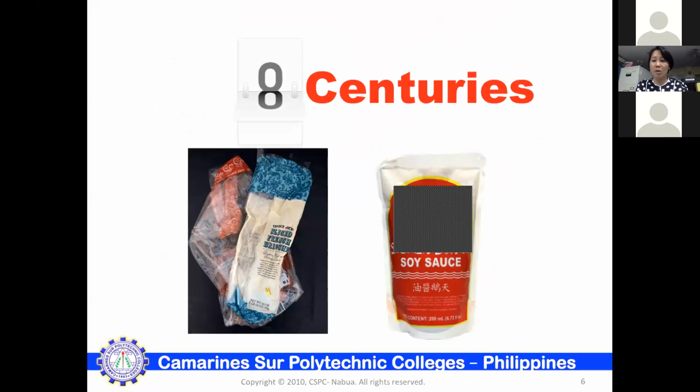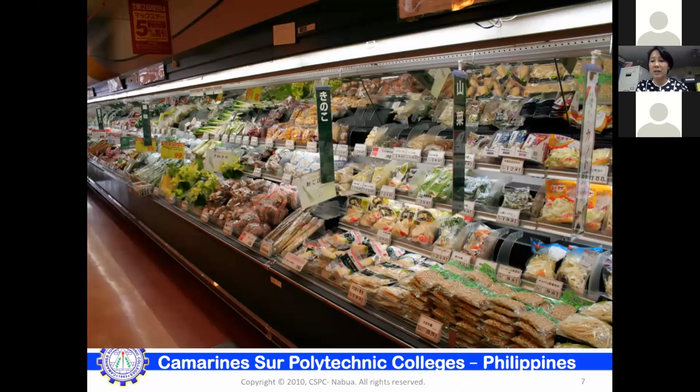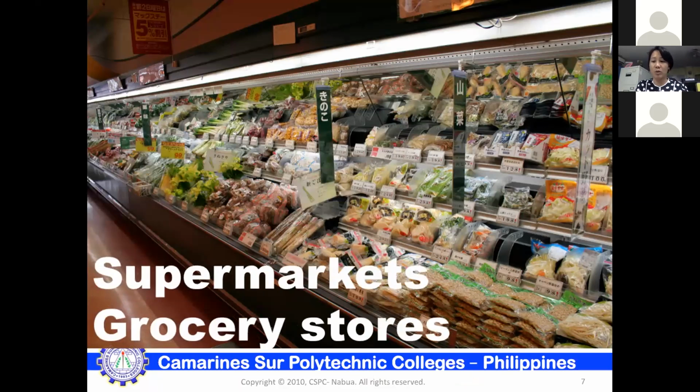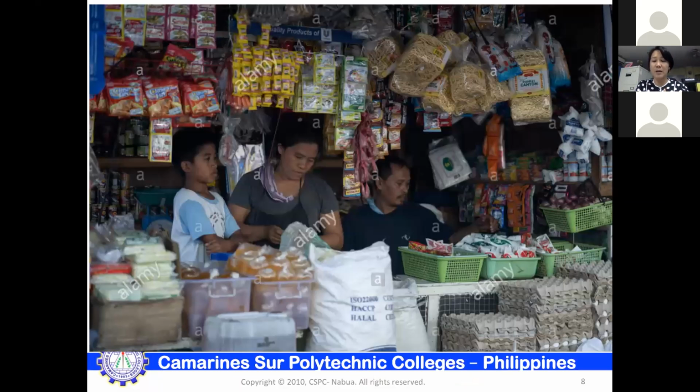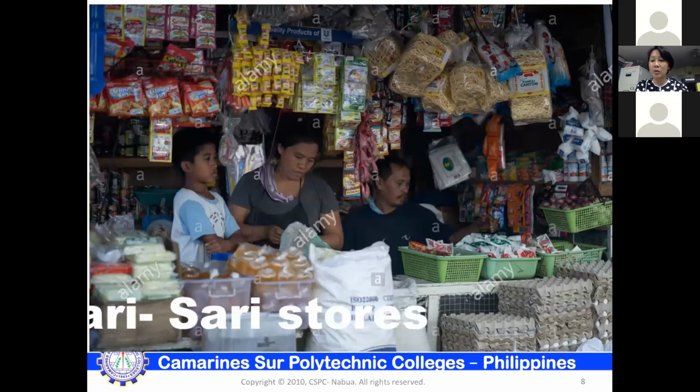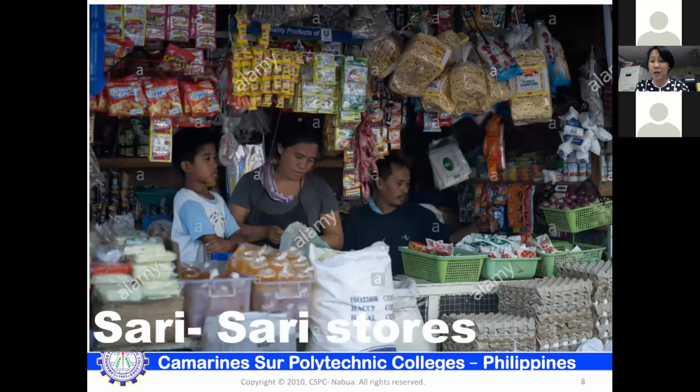Because today it's almost impossible to buy anything that is not wrapped in plastic in supermarkets and in grocery stores. And in my country, in the Philippines, we have what we call sari-sari stores or the roadside shanks. These are actually food retailers that sell single-use products that are usually packed in sachets. You can immediately tell that it's a sari-sari store with a dangling display of sachet packets up front. So the one that you are looking at is an example of a sari-sari store.